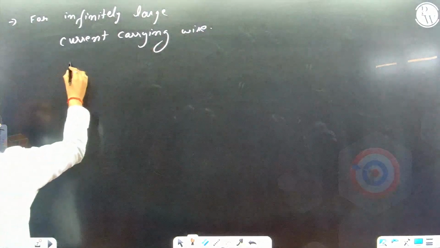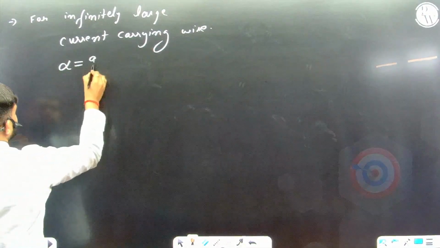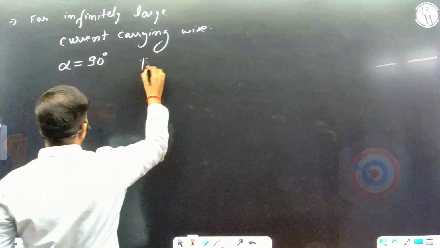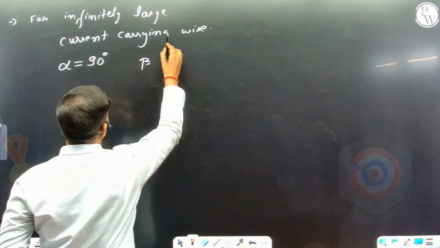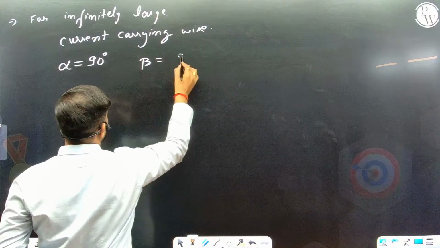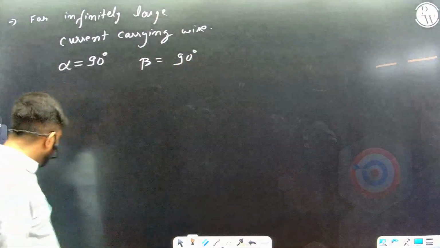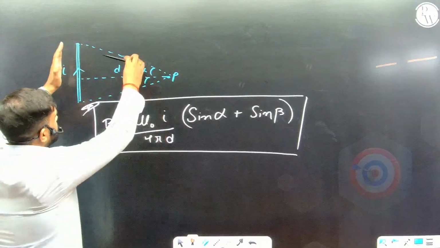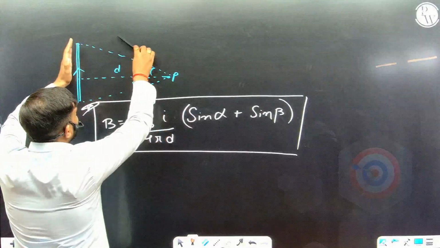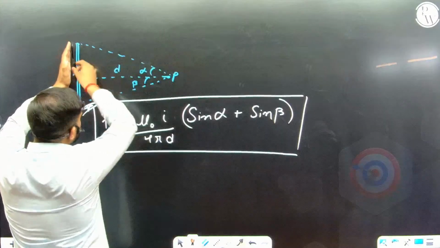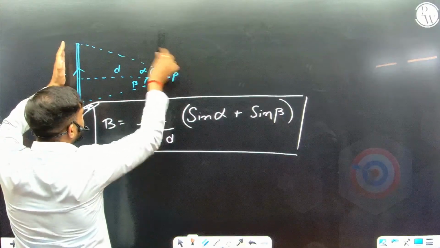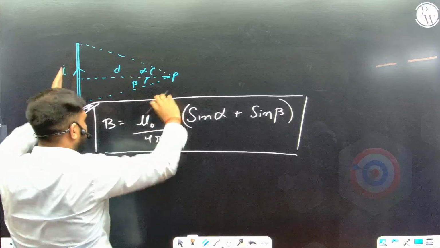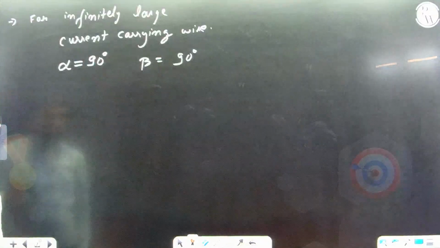For this, we are just going to put alpha angle as 90 degrees and beta angle also as 90 degrees. Because if I look at this diagram, it becomes infinitely large, so this line joining the point is going to become vertical, just parallel to the wire, so this angle becomes 90, and same thing happens with the downward angle as well.